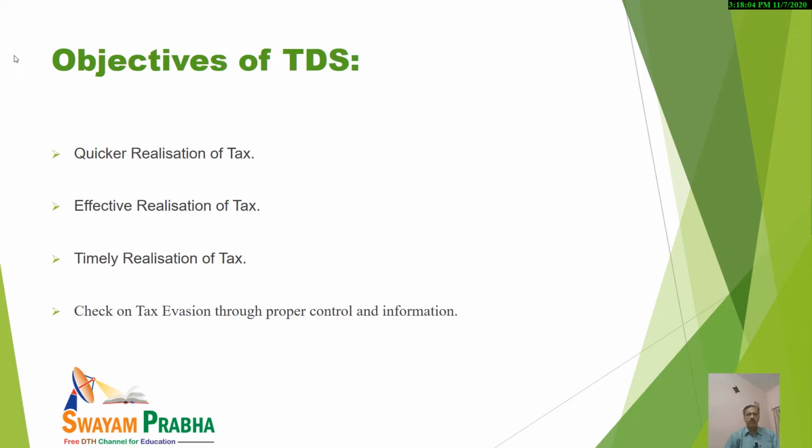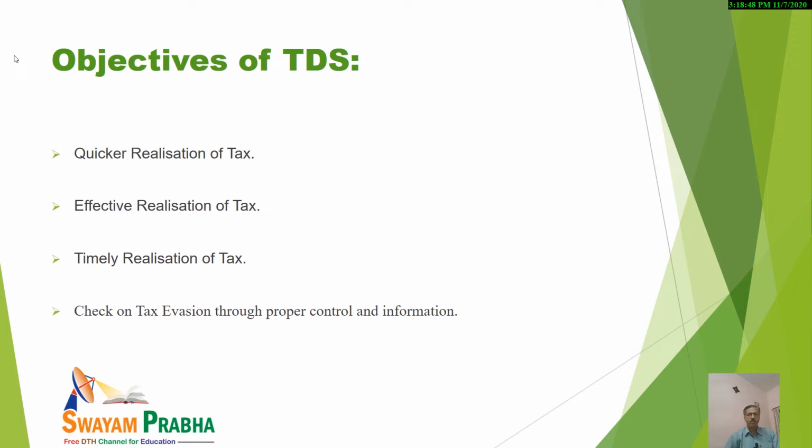Now the question arises, as far as basic provisions are concerned, why TDS? What are the objectives of TDS? In this regard, you must keep in mind, as we have already discussed in various other lectures and previous slides, taxation is the main source of revenue for the government of a country. In India also, taxation is the major source of revenue, and government needs money for various developmental activities, infrastructure development and various other social welfare schemes.